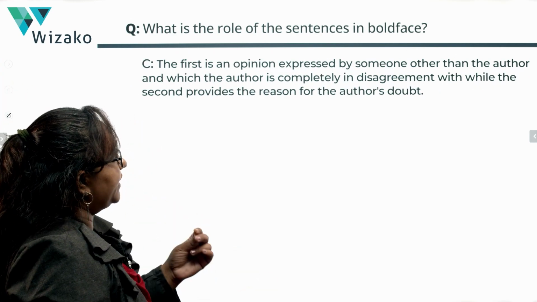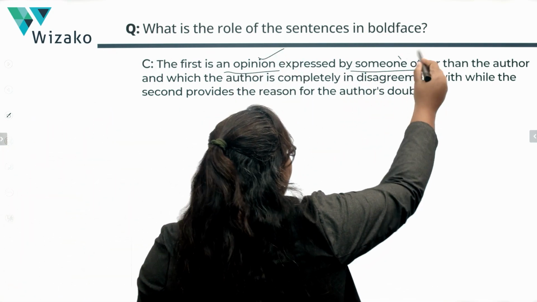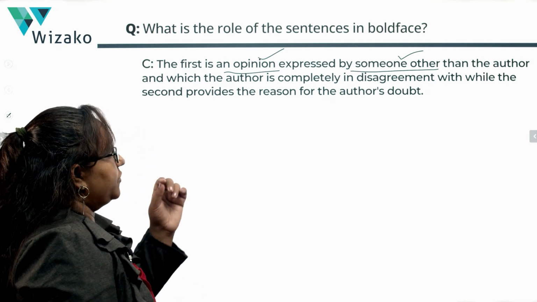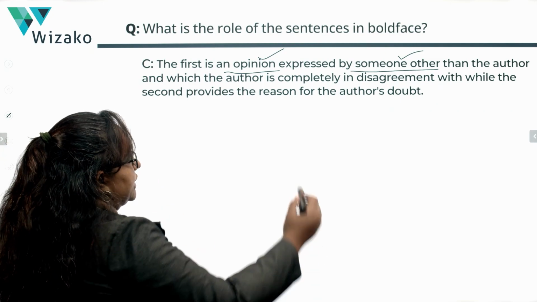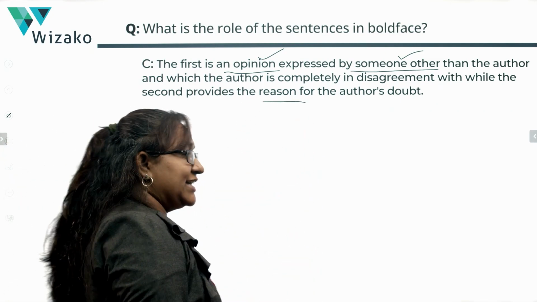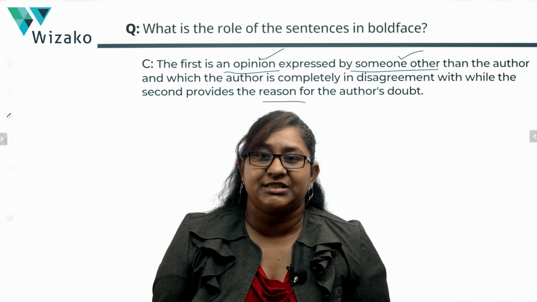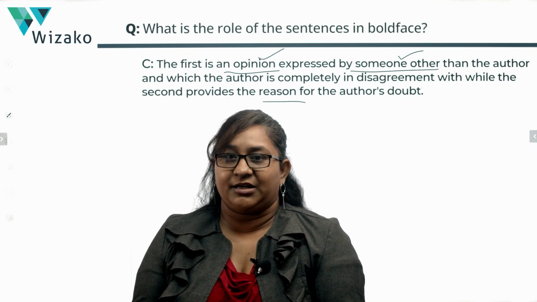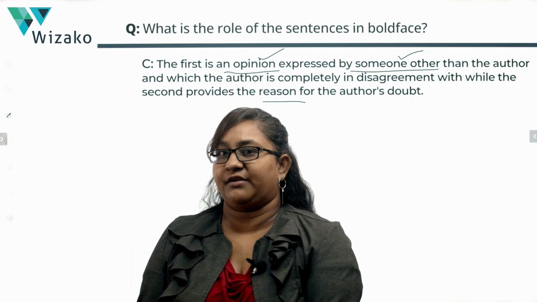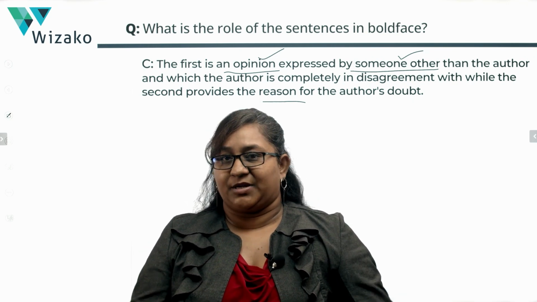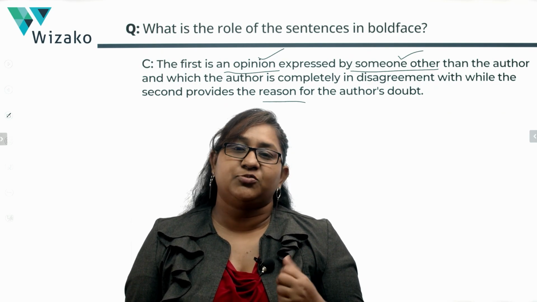C says the first is an opinion expressed by someone other than the author. It is an opinion. It is expressed by someone other than the author, and which the author is completely in disagreement with, while the second provides the reason for the author's doubt. Well, I wouldn't call it a reason because it's not an actual thing that happened. We don't have proof that Adams and Samson contributed to violent behavior any more than we have proof that violent TV contributed to violent behavior. We don't actually know what happened, so it's not a reason. It is more of an author's theory, right? It's more of an explanation.